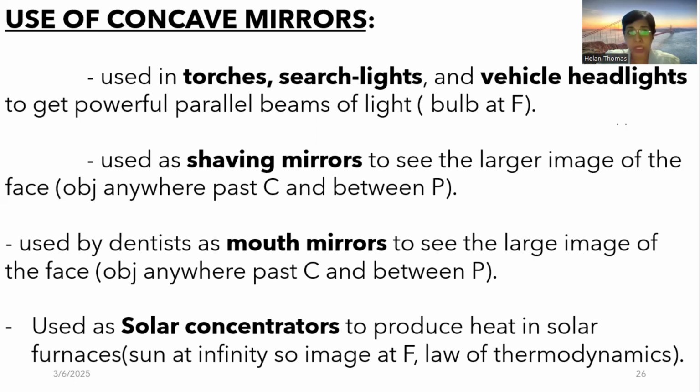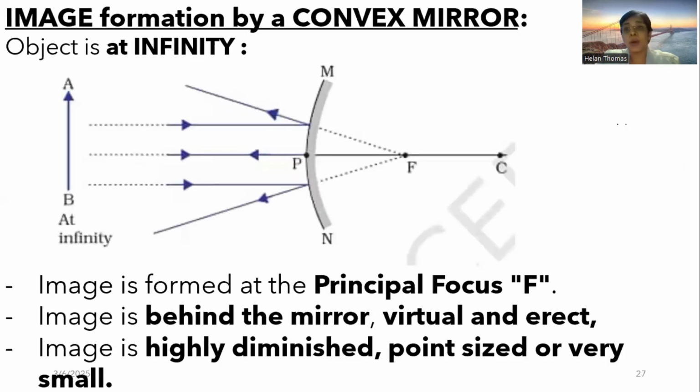And use the concave mirrors are quite important. And now the image formation by a convex mirror. So in a convex mirror, you have only two positions, right? Why? Because the center of focus and center of curvature is behind the mirror, so they are imaginary points. You cannot get them. So the only point that is there in front is the pole, right?